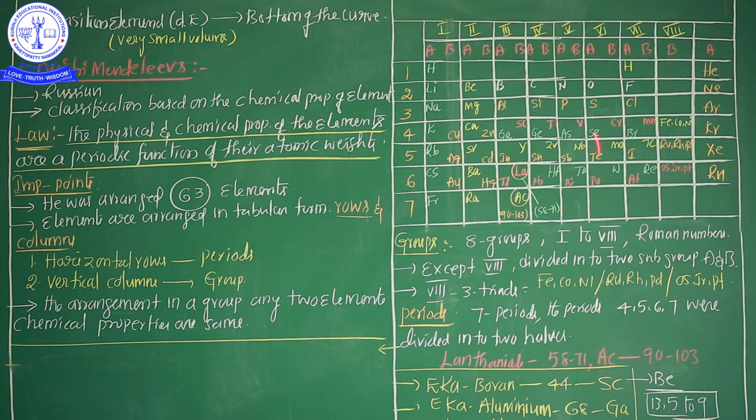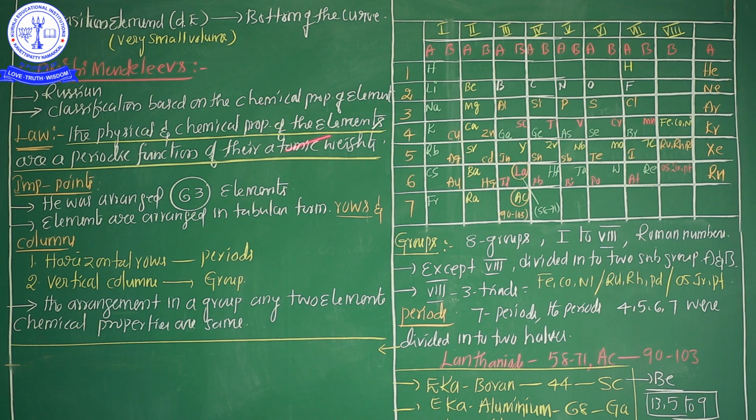So the lanthanide position or location in the Mendeleev periodic table is 3rd group, 6th period. Similarly, the actinides position in the Mendeleev periodic table is 7th period and 3rd group. Okay? These are the descriptions of the Mendeleev periodic table.